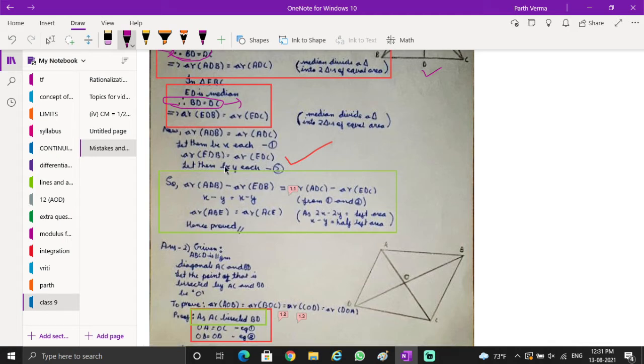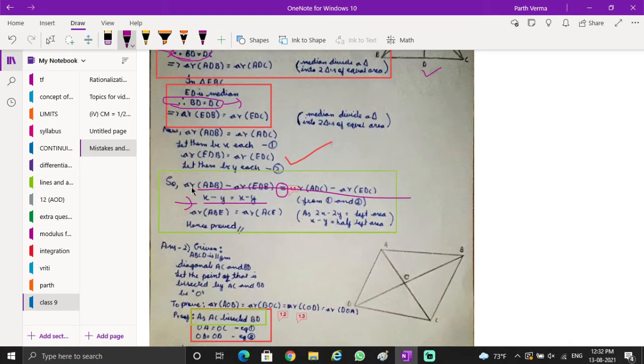Then he is writing that this minus this is equal to this minus this. So if you have written this, what's the point of writing x minus y equals x minus y? They are always going to be equal, no? Either he would have written area, meaning there's no need to write this. Once you have put the equal to sign, there's no point writing it.